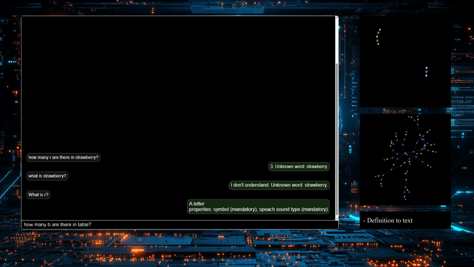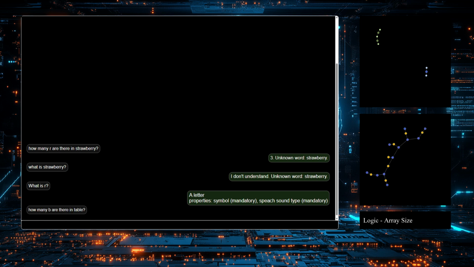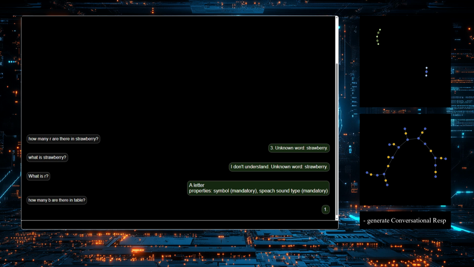But let's try something different. How many B are there in table? The answer is simply 1, but Adam O.S. is not reporting an unknown word, suggesting that it knows what the table is. Let's check it.